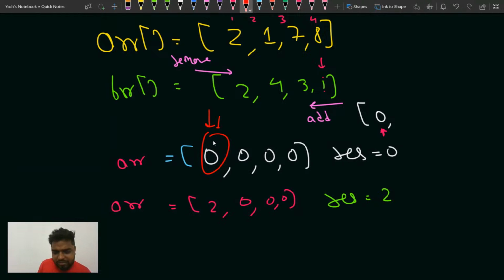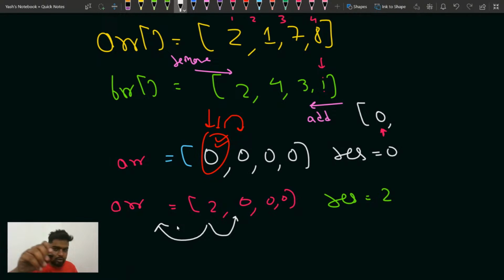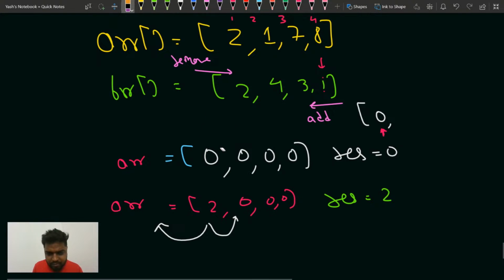If this element is getting updated, then on my right 0 is there, so there is no impact. On the left there exists no element, so only this element is getting updated, so the subarray sum is only 2. Then when you move to the element 3, you will add the element at index 3, so you will update 2 in your result as well.